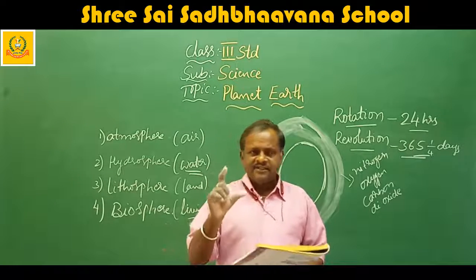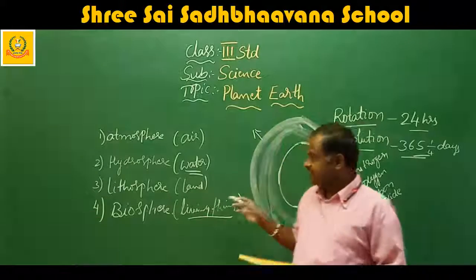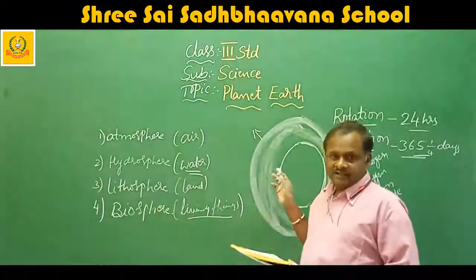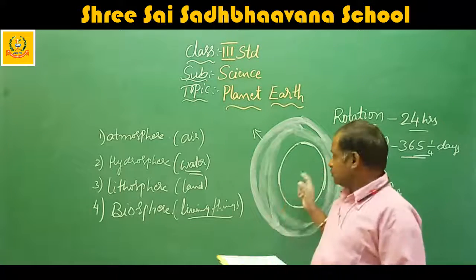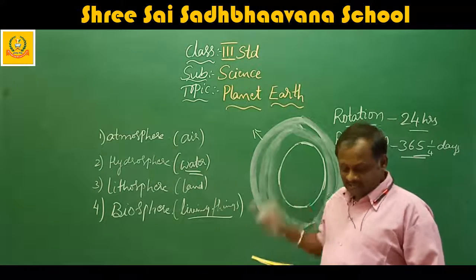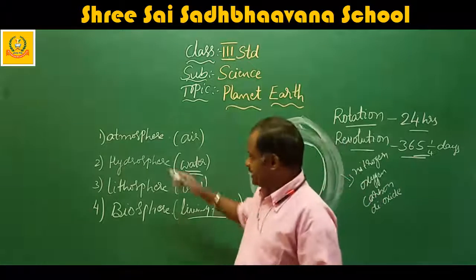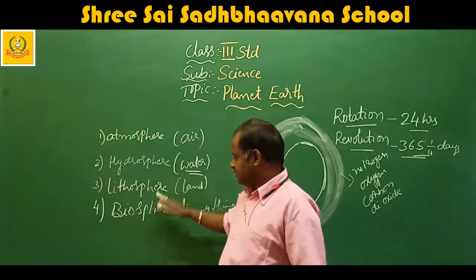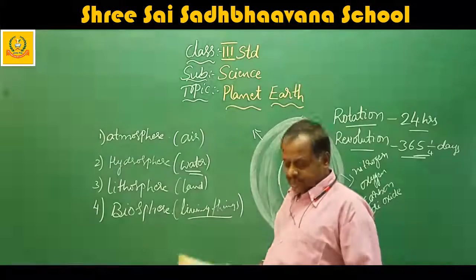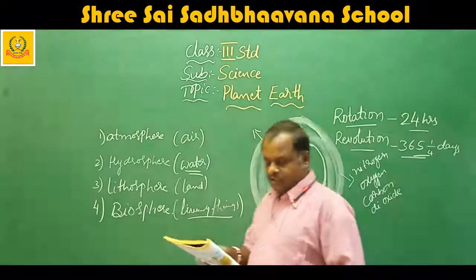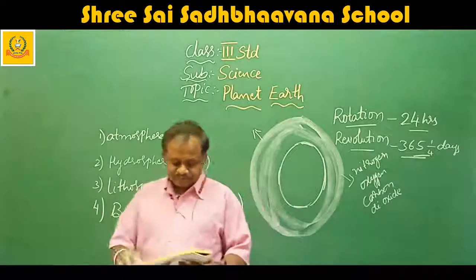Our earth is in a safe place, so we get air, water as well as sunlight in the proper way, so life exists on the earth. The earth is made up of four realms: atmosphere, hydrosphere, lithosphere and biosphere, that is air, water, land and living things. I hope you understand this very well.